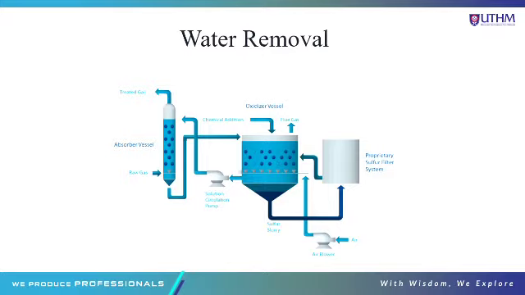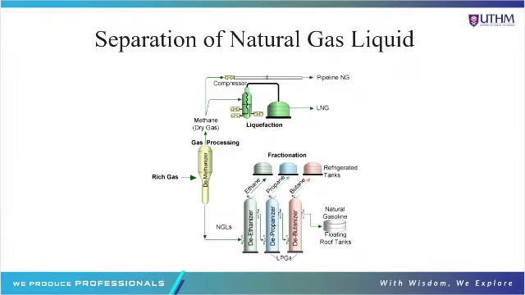In this vessel, it is the process where it separates the water and the gas. So the water goes to the solution circulation pump, then the gas will be evaporated out of the vessel. Next, the third one is separation of natural gas liquids.